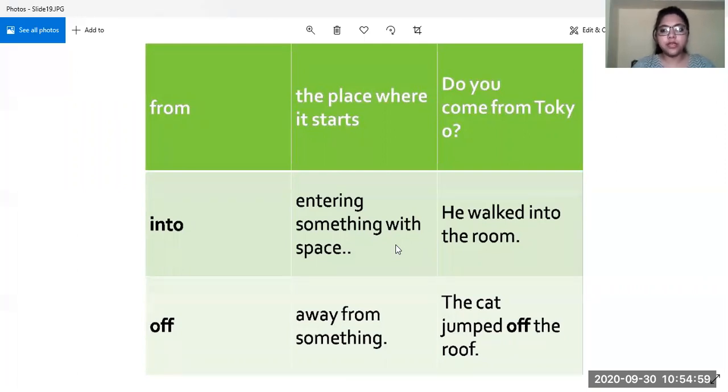But when someone or something enters some place, then we use into, when the noun or the pronoun is in motion. For example, he walked into the room. He is walking into the room. So here we will use into. This is the difference between in and into. Off means away from something. The cat jumped off the roof. The cat jumped away from the roof.